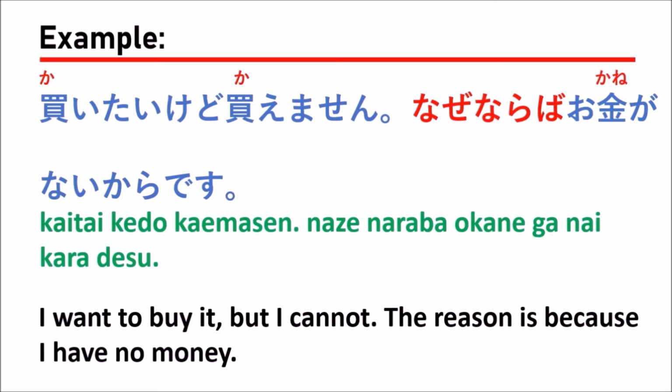So after NAZENARA, they put the reason why. Before NAZENARA, what happened is that he wants to buy, but he cannot. Or I want to buy, I cannot because I don't have money. Something like this.